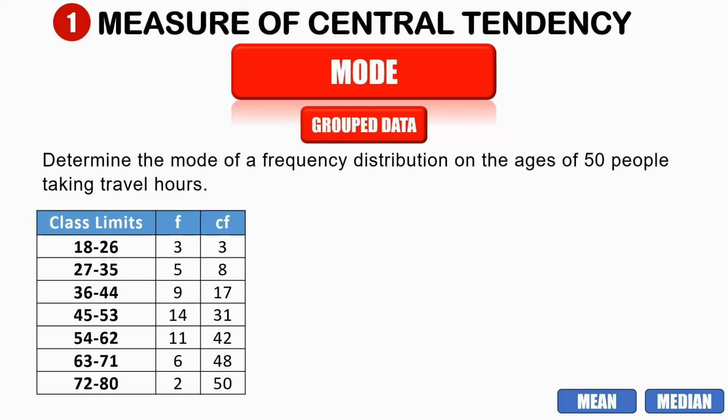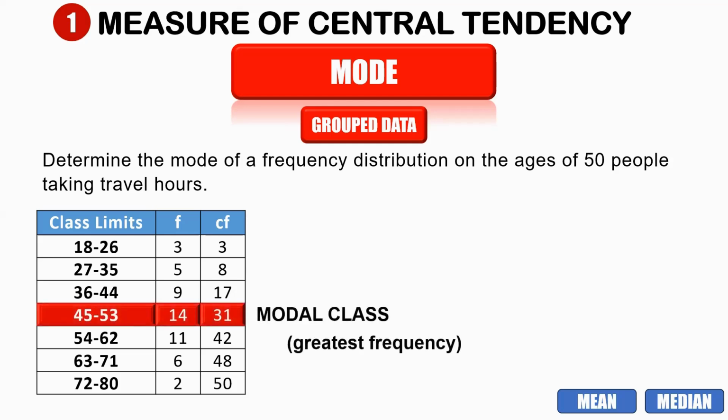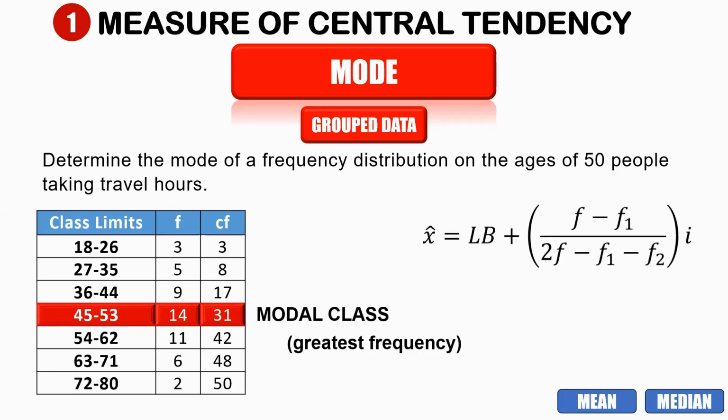Now let us take a look at the modal class. First, what is the modal class of this given example? Let's take a look at the greatest frequency. Which data has the greatest frequency? As you can see, we have 14. So that row is our modal class, which has the greatest frequency. We are going to look for the given values from our modal class. So let us take a look at this formula.